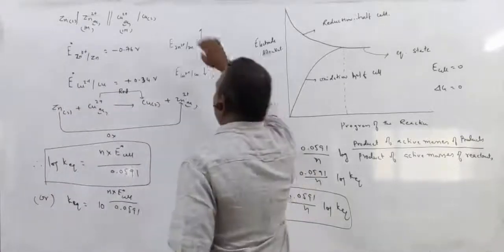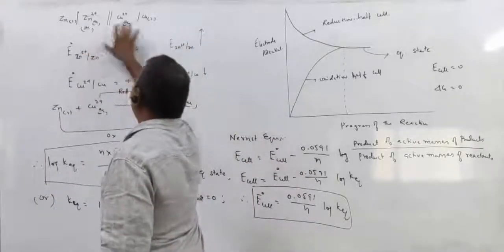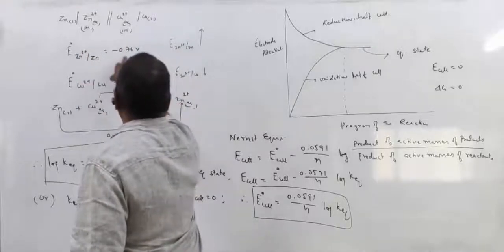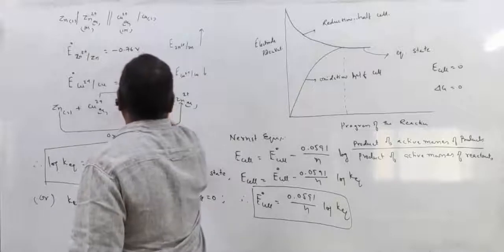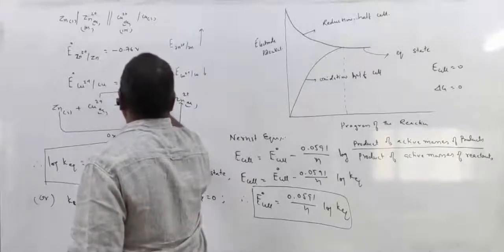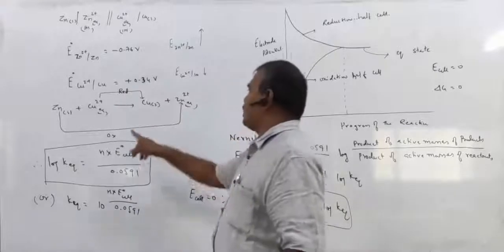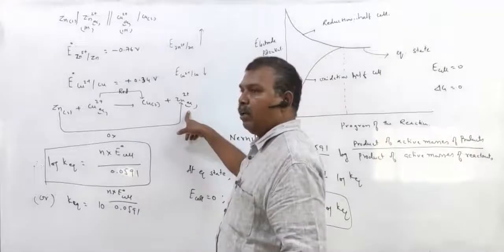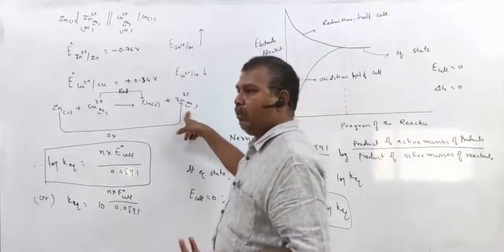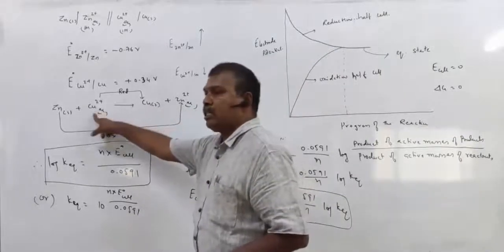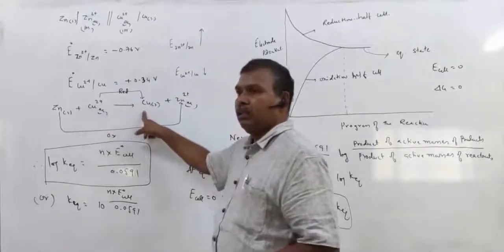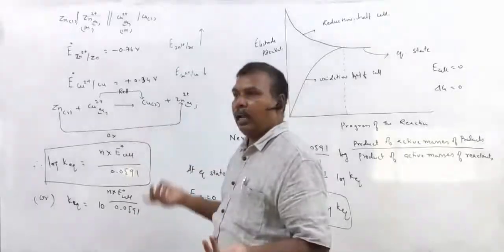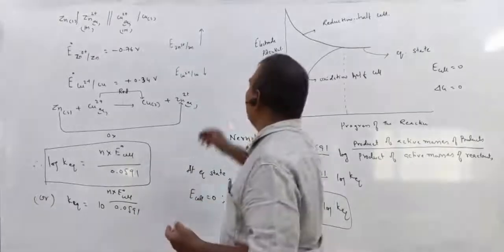So I just took the example of the Daniell cell. The E naught values we know: zinc electrode potential is minus 0.76 volts and copper is plus 0.34 volts. As zinc is dissolving, the Zn2+ ion concentration increases, therefore the electrode potential value changes. As Cu2+ ions are reducing, the Cu2+ ion concentration decreases, and accordingly the electrode potential value changes.